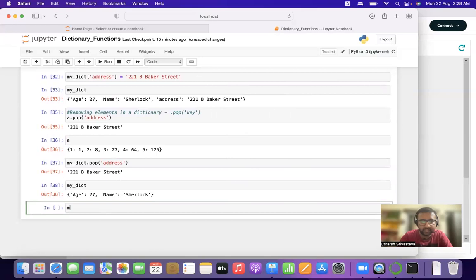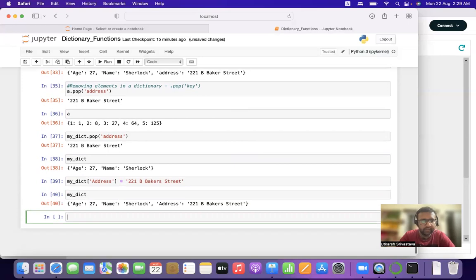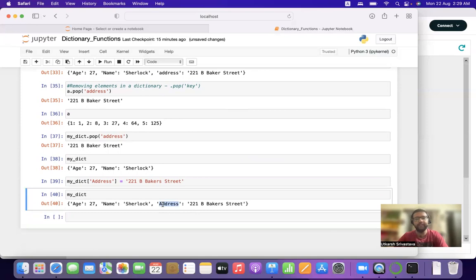Now let us add it once again. Let us keep Address as capital. All right. Then write 221 B Baker's Street. Now let us print it. It will show us Address. So whatever we write in the dictionary, whatever we update using this method, it will add to the last position of the dictionary, to the last position of the items of the dictionary. So this is what it is.